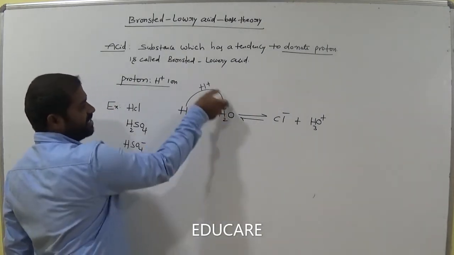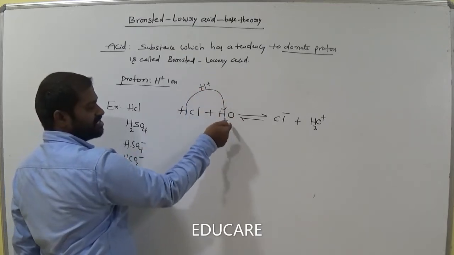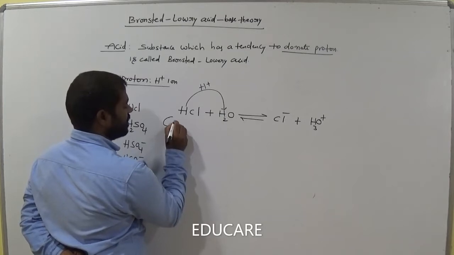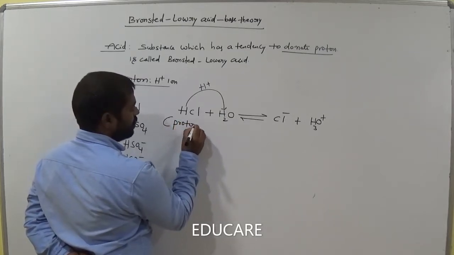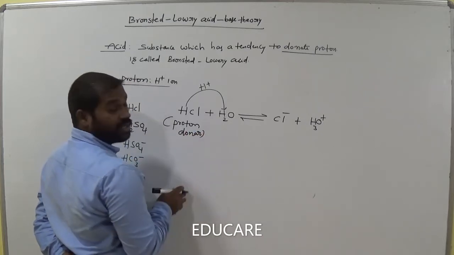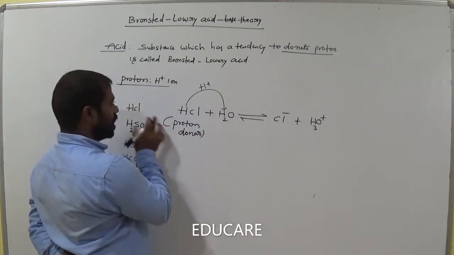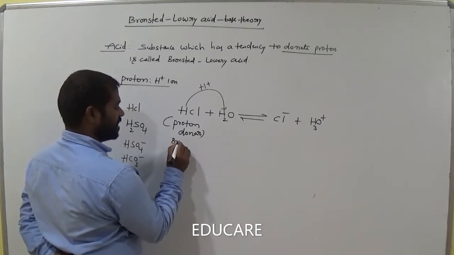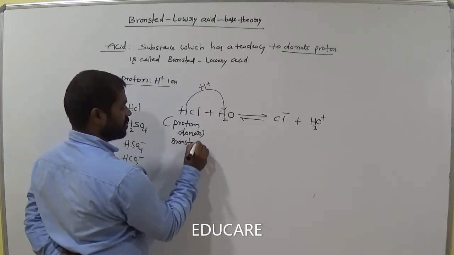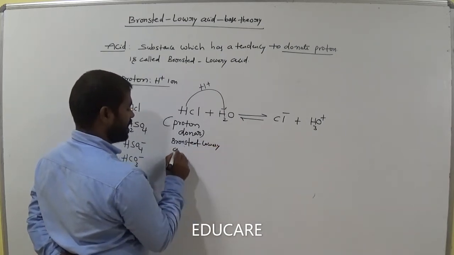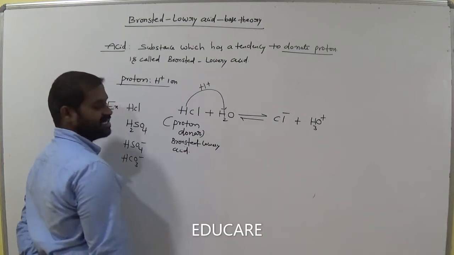Now this H3O plus can donate the proton again, so it is a proton donor. A proton donor is called a Bronsted-Lowry acid.